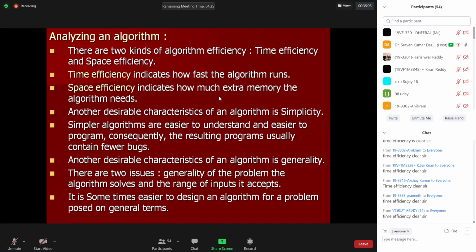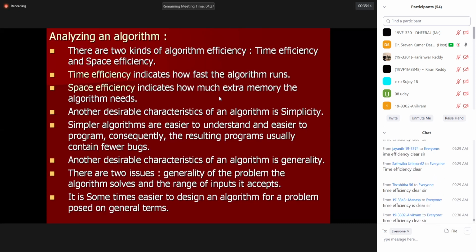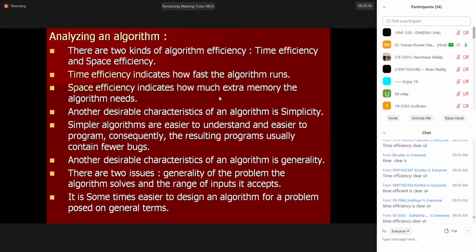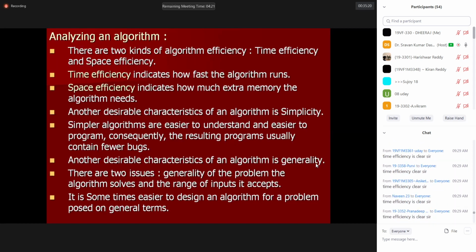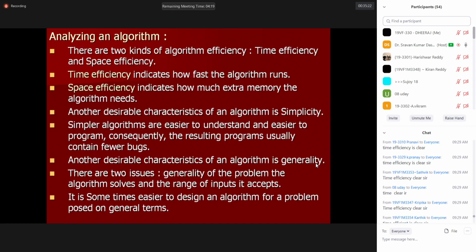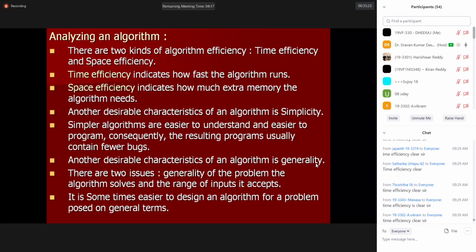What are the ways of analyzing a program, analyzing an algorithm? One is time efficiency, second is space efficiency, third is simplicity. Is your algorithm simple or not? Fourth is another desirable characteristic, generality. What is generality? It comes from the word generalization.